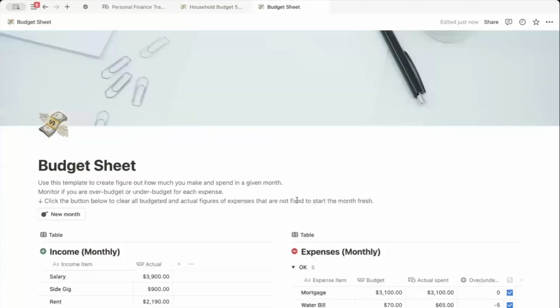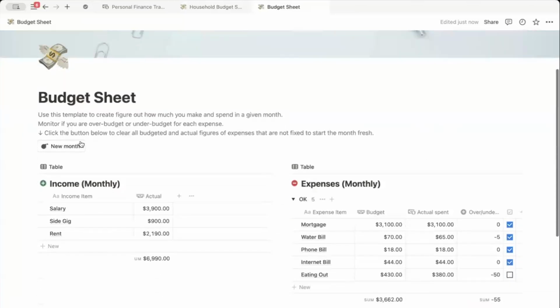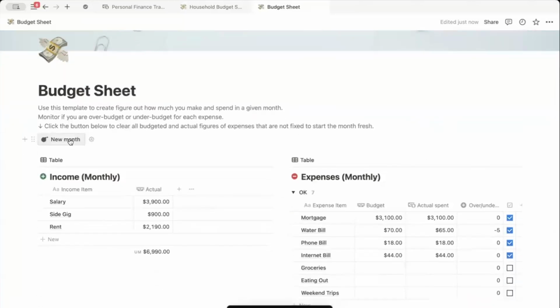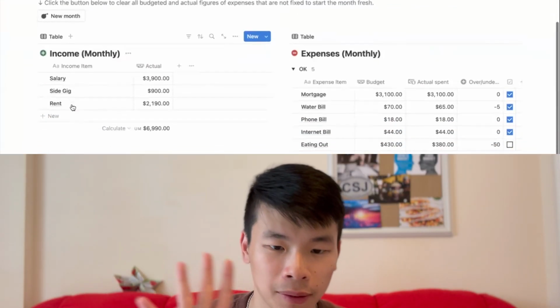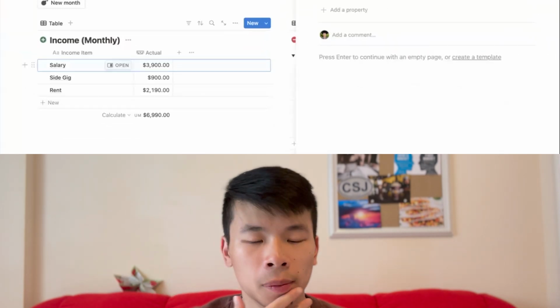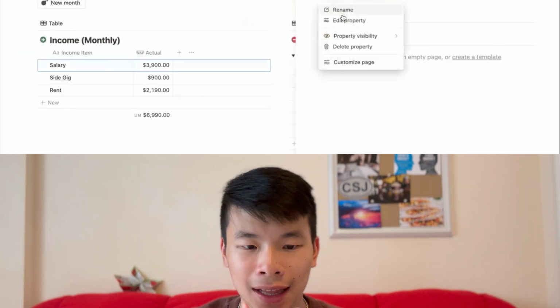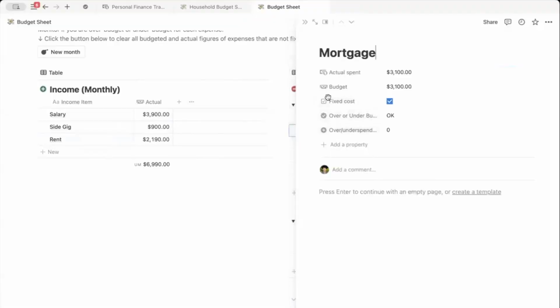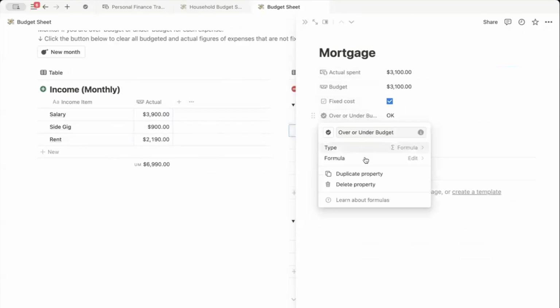All right, the final template we're reviewing today is the budget sheet. This seems pretty similar to the last one, with the same button about getting rid of expenses that aren't fixed to the month, so you can start each month fresh. On the left side, we have the income database, just number properties, no formulas this time around. And then on the right side, naturally we'll have expenses, also on a monthly basis,